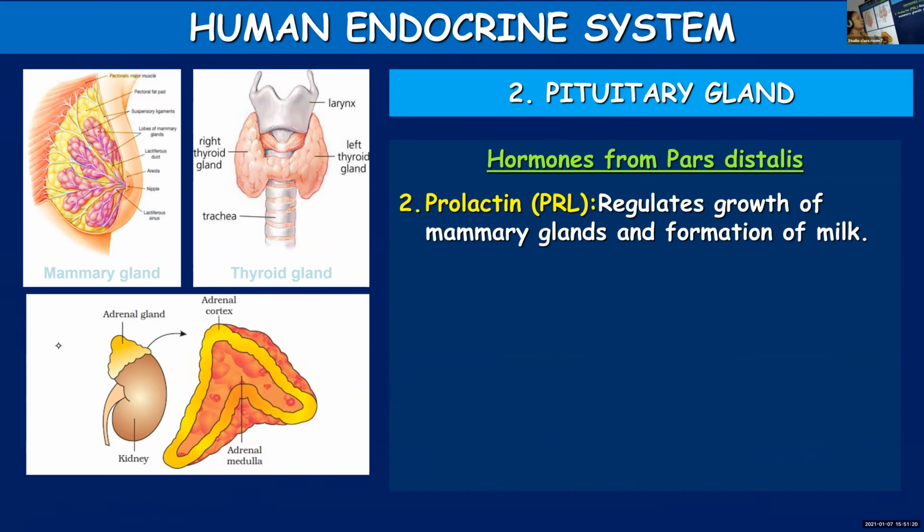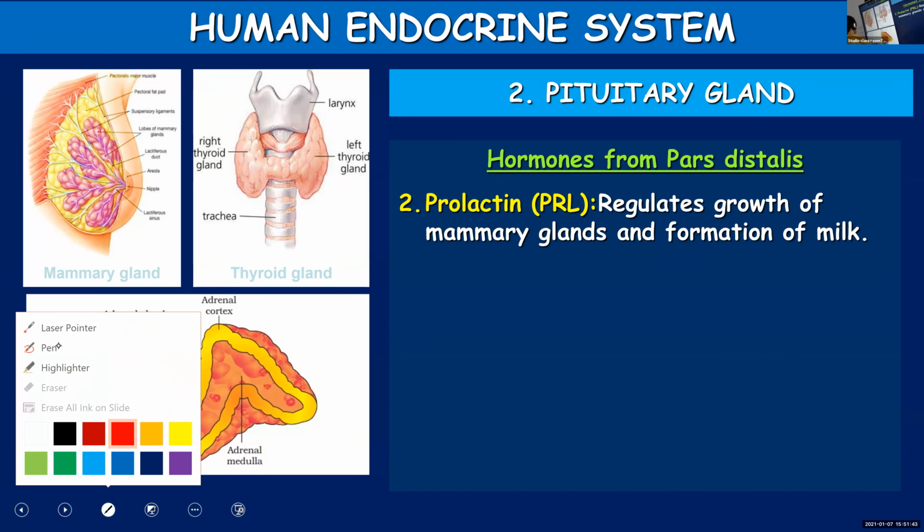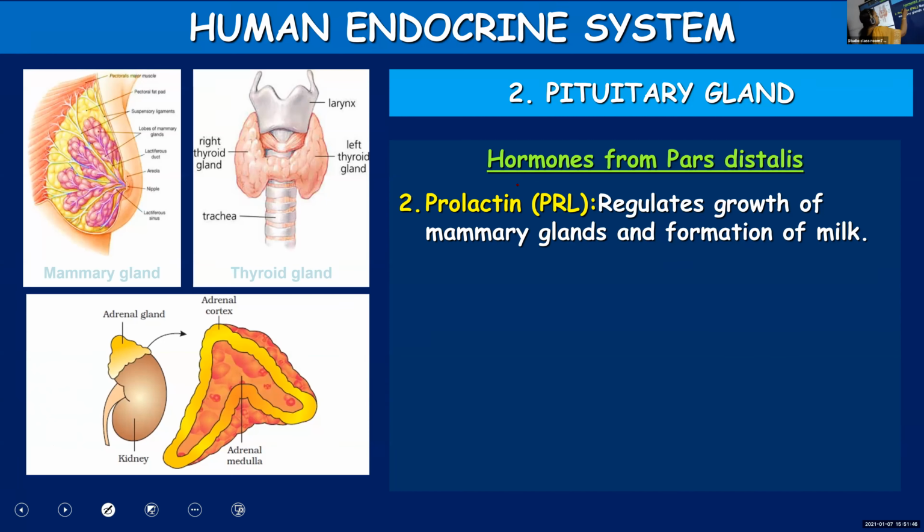The second hormone is prolactin, PRL. Lactin, lactose, so it is related to milk. So prolactin is the hormone which regulates the growth of mammary glands and the formation of milk. That is the role performed by prolactin. In order to remember the function, you can relate the word lactin to lactose, the sugar present in milk. Prolactin or PRL, its function is to regulate the growth of mammary glands and the milk production from these glands.